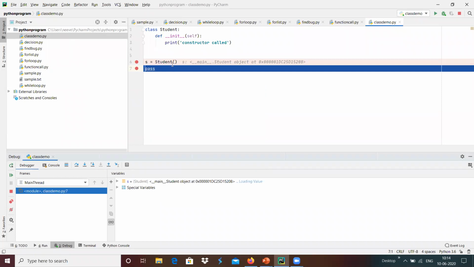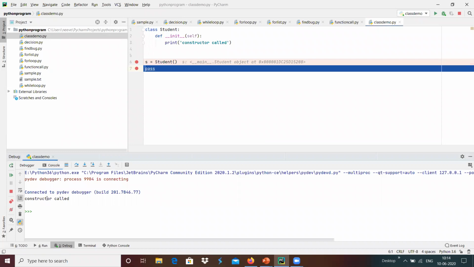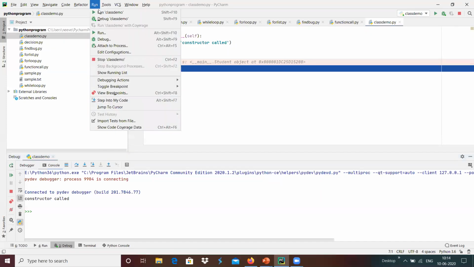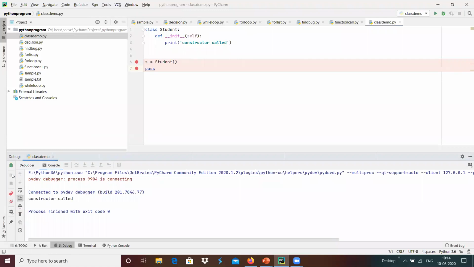It executed and created the instance. If we see the console, we got the print of constructor is called. Basically, the constructor will be called whenever we are trying to create an object or instance of that particular class. Now we are going to run this again. We are continuing, and the process got killed.